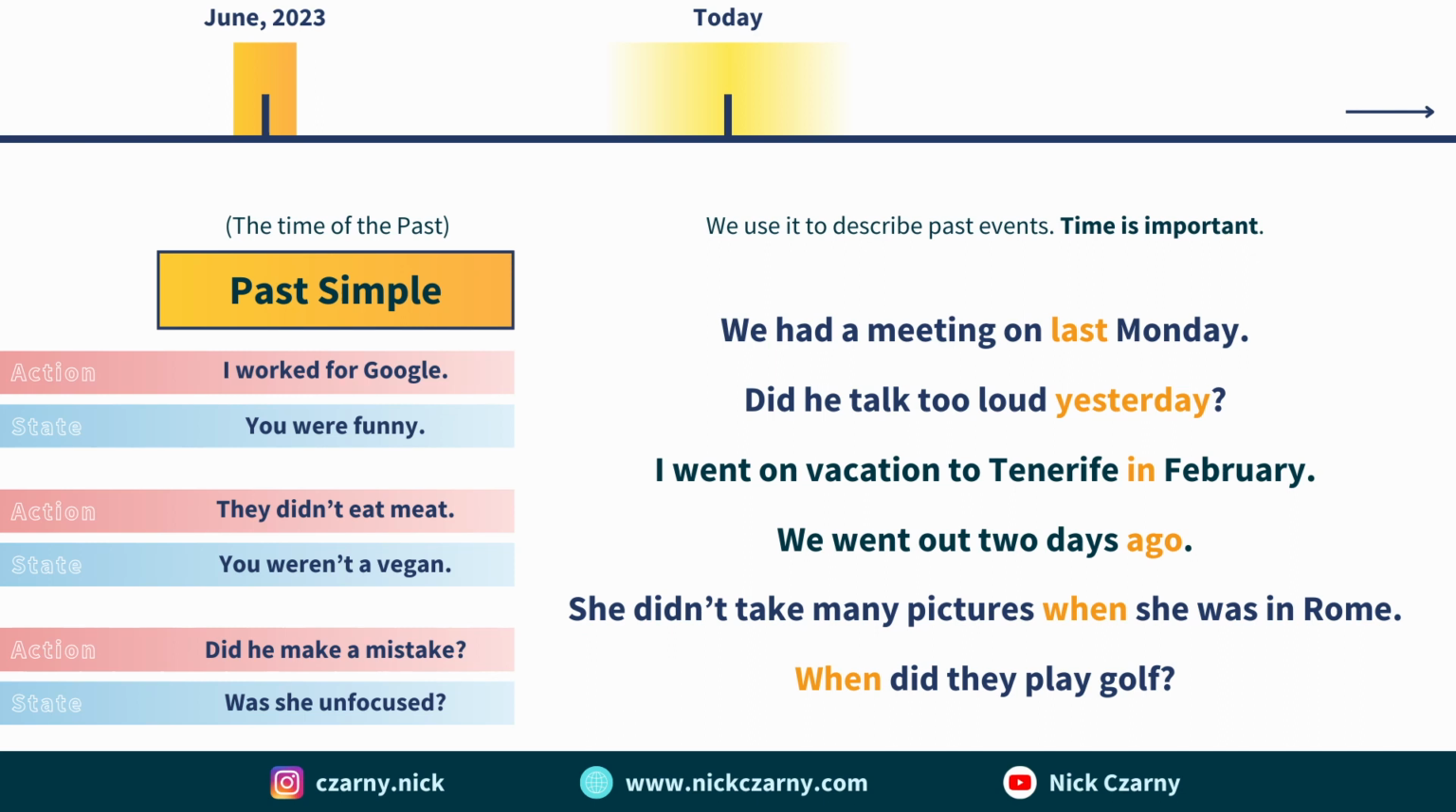Past simple loves words such as last, yesterday, in February, in June, in 2013, two days ago, when, because all of these words talk about a specific time in the past.